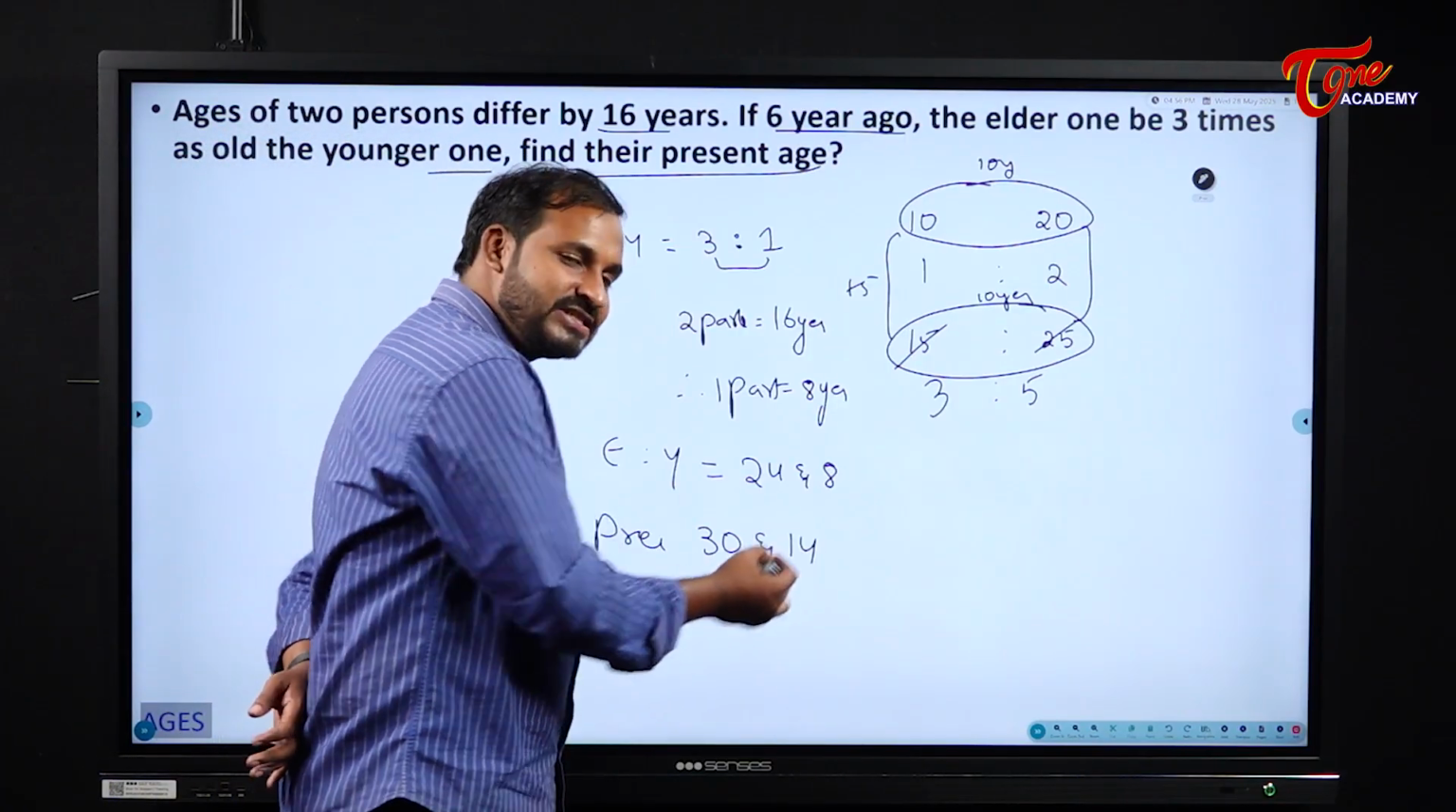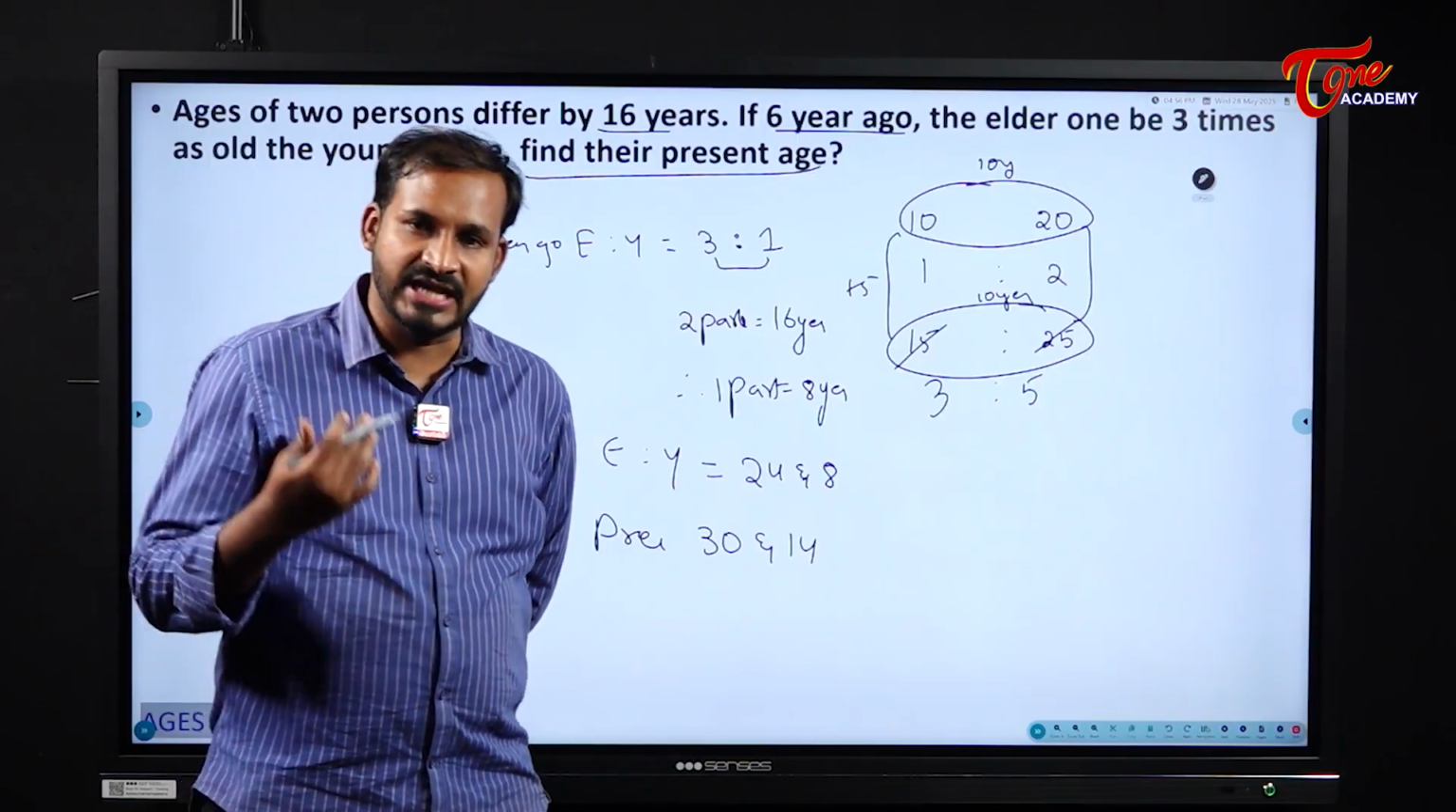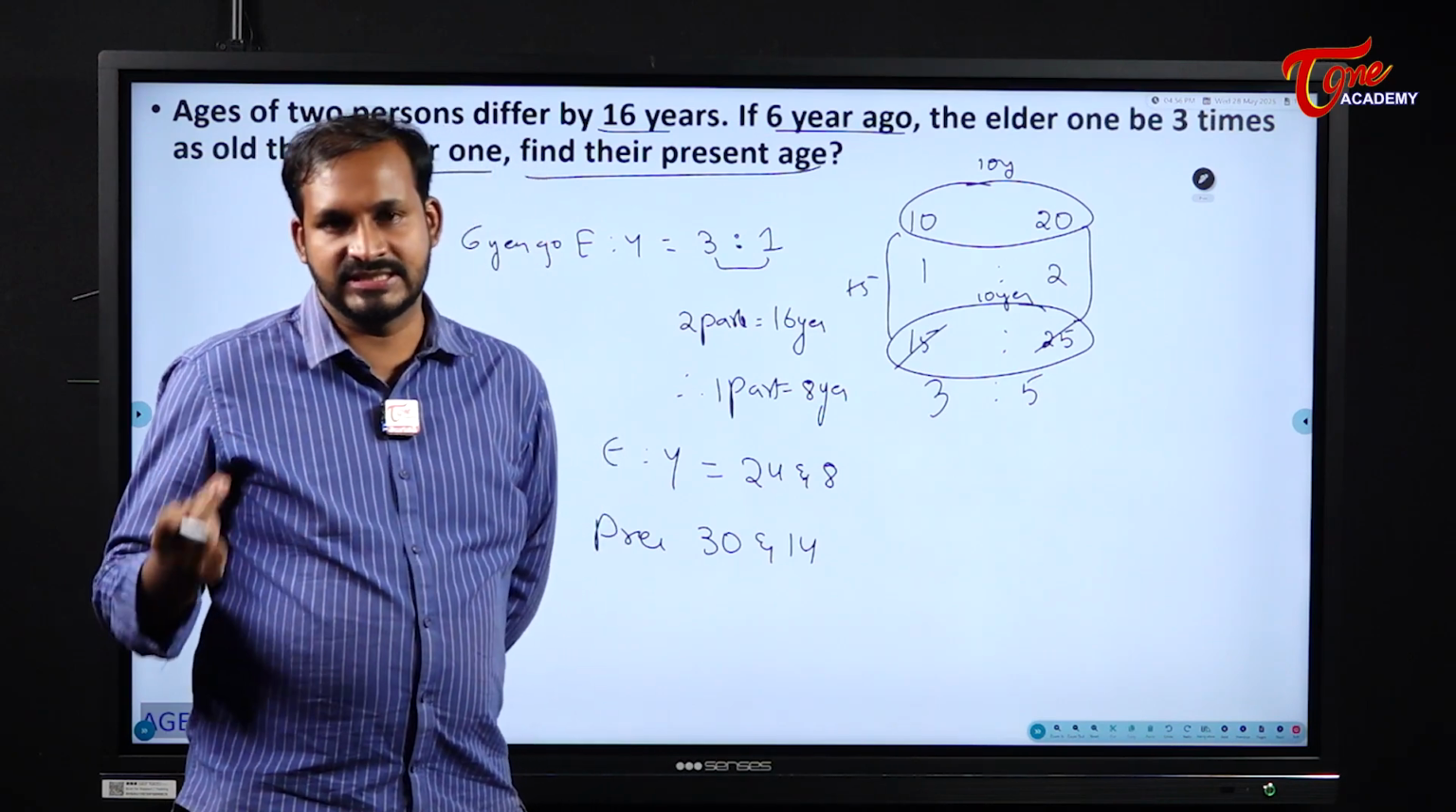See here, what is the age difference? 16 years. The age difference always remains constant. The fraction may change, but the difference remains the same.